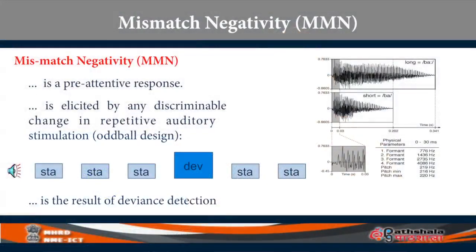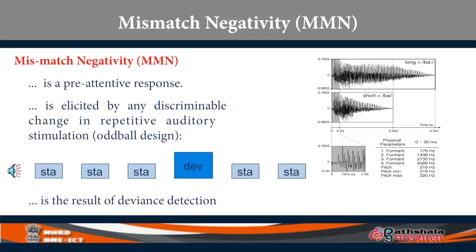MMN is the ERP component elicited by deviations in a structured auditory sequence in a task called oddball. So the participant has to identify which is the odd stimulus. You have a sequence of stimuli going on, there is an odd one, you have to identify that odd one. When the brain identifies the odd one, you get MMN. Alright, you need to study the figure we are going to show next on the screen. I have borrowed this from researchers who have done these experiments.